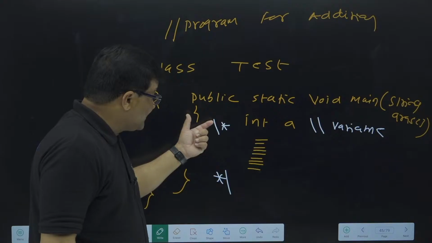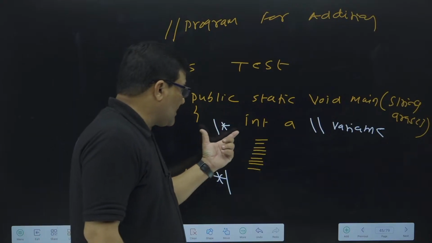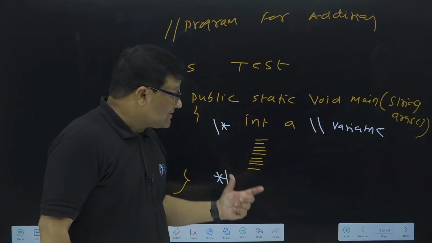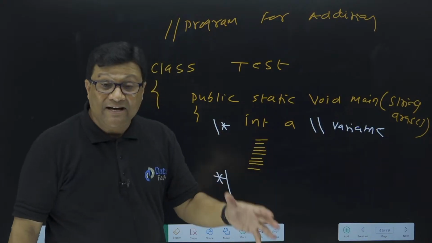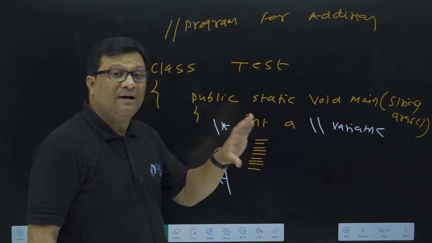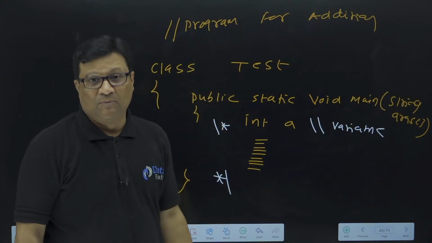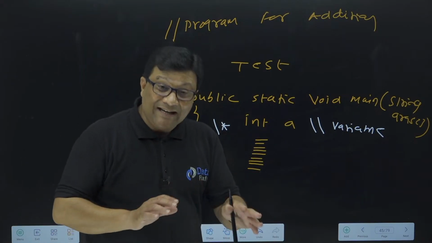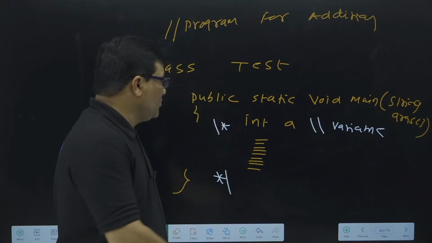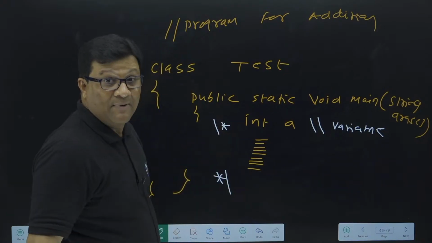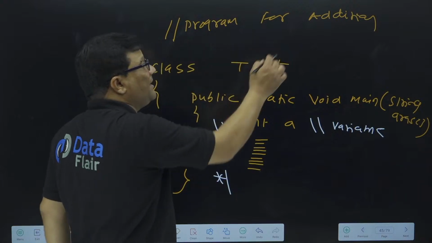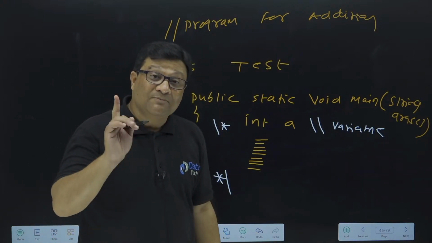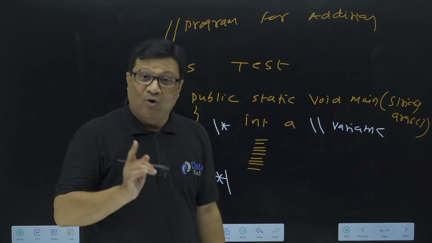Once I use slash star and star slash, the compiler will consider this as commented code, and that means it is not a part of execution now. Your program will not execute all these statements. So if you want to make a multi-line comment in your program, you have to use the slash star and star slash concept. If you want a single line comment, then we use the double slash concept. So always make this practice.